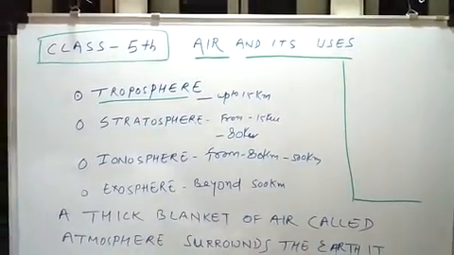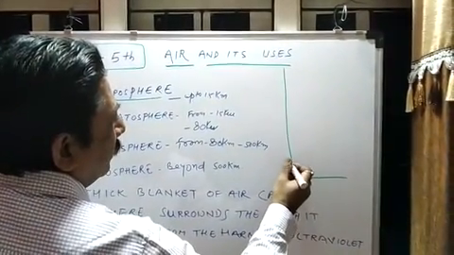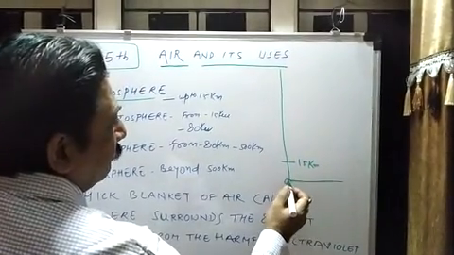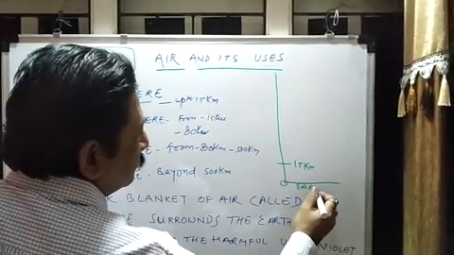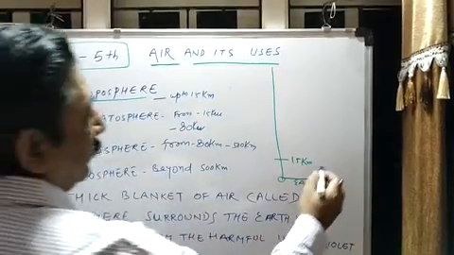Troposphere will start from here. This is from 0 point up to 15 kilometers from the bottom on earth, right? Up to 15 kilometers, troposphere.